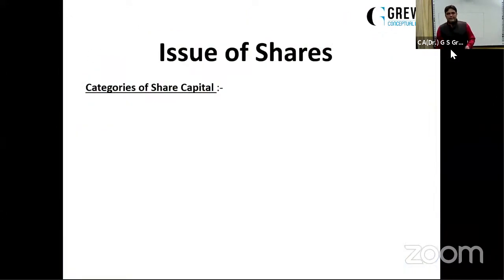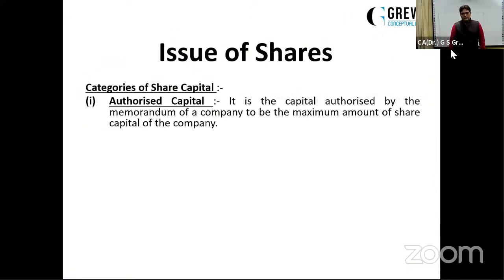Next point, categories of share capital. First is authorized share capital. Now, what is authorized share capital? It is the capital authorized by the memorandum of a company to be the maximum amount of shares, or maximum amount of share capital, which the company can raise during its lifetime.